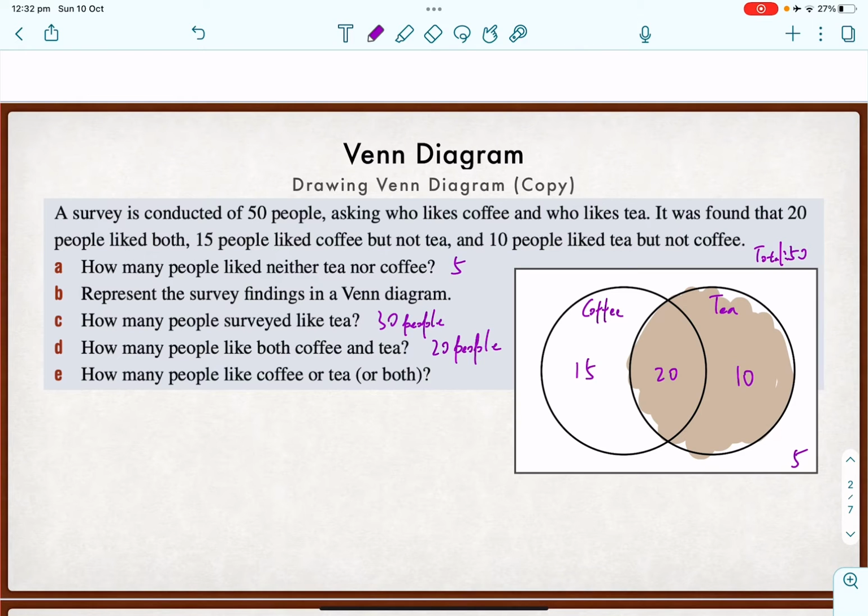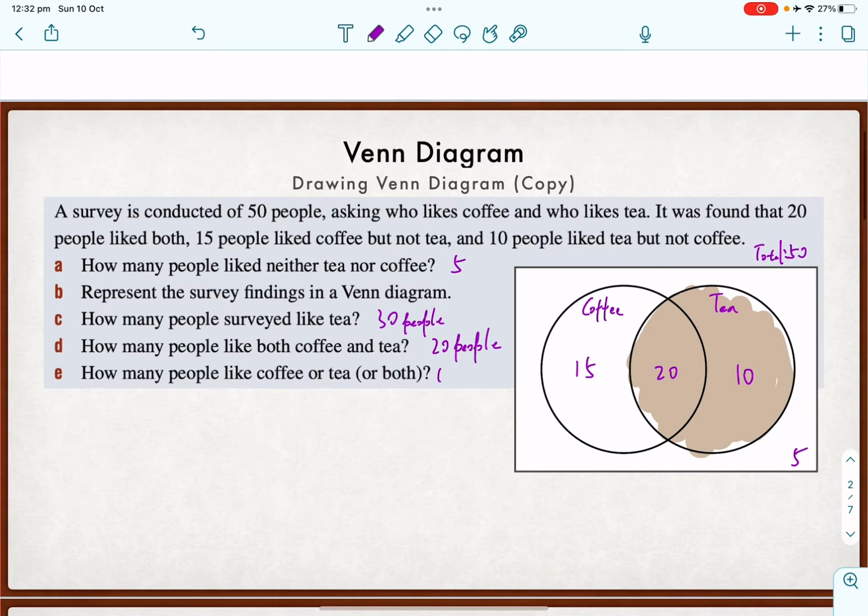How many people like coffee or tea or both? I want you guys to think about this. Coffee or tea or both means all the people here, except those 5 people, who don't like either. So there will be 45 people here. I hope this is an easy concept.